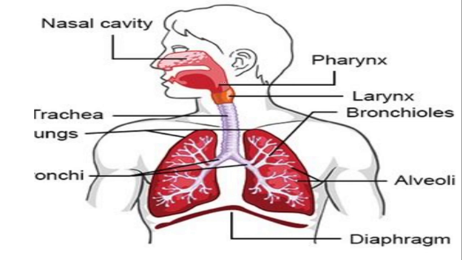Next, let us observe this structure again. What happens when the oxygen goes inside? I already told you, that is the nasal cavity. It is lined with certain cells called mucosa. That mucosa will be secreting mucus that traps all the dust particles, and it also moistens the air and warms the air, bringing it to 37 degrees Celsius. So that warmed up air goes inside the trachea, then goes inside the bronchi, and from there it goes into the bronchioles, and finally it reaches the balloon-like structures called alveoli.